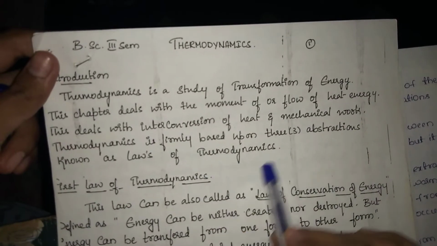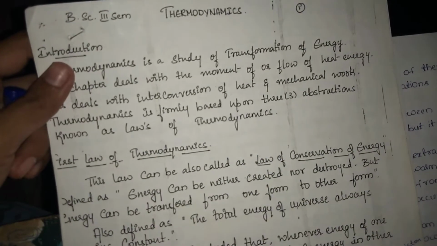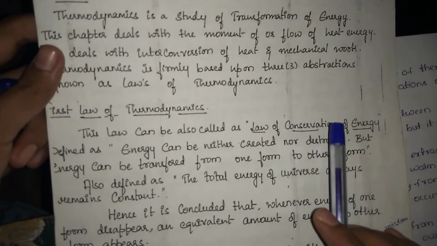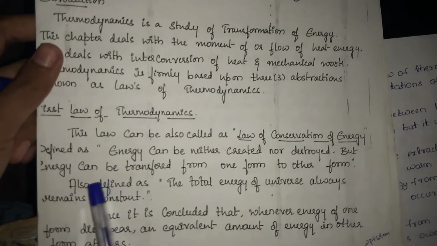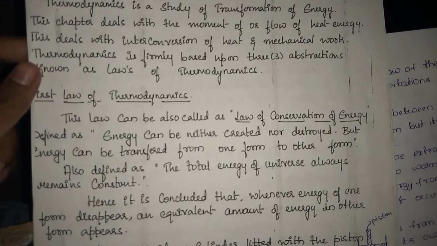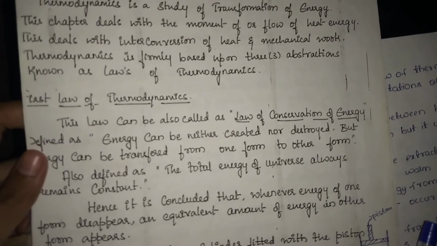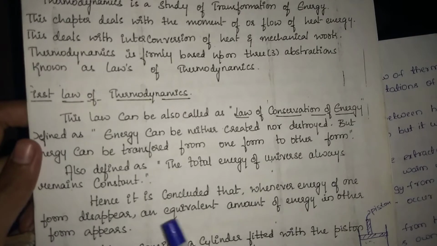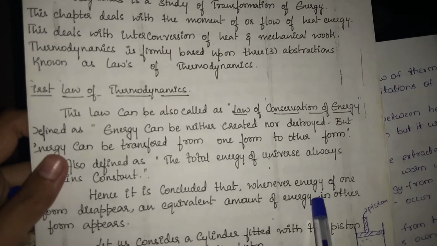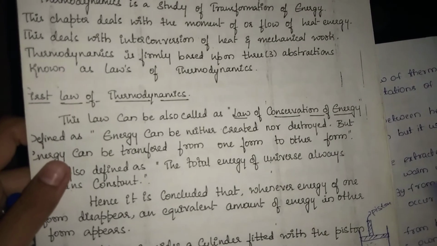Thermodynamics is mainly based upon three abstractions, known as the three laws of thermodynamics. The first law of thermodynamics, also known as the law of conservation of energy, is defined as: energy can be neither created nor destroyed, but energy can be transferred from one form to another form. By this, the total energy of the universe always remains constant. Hence, it is concluded that whenever energy of one form disappears, an equivalent amount of energy in another form appears.